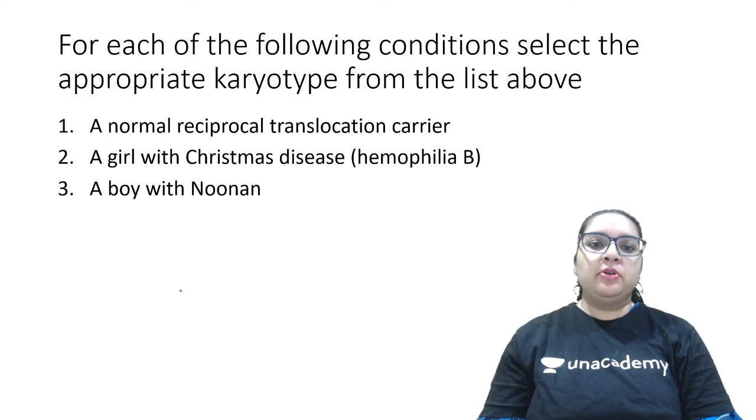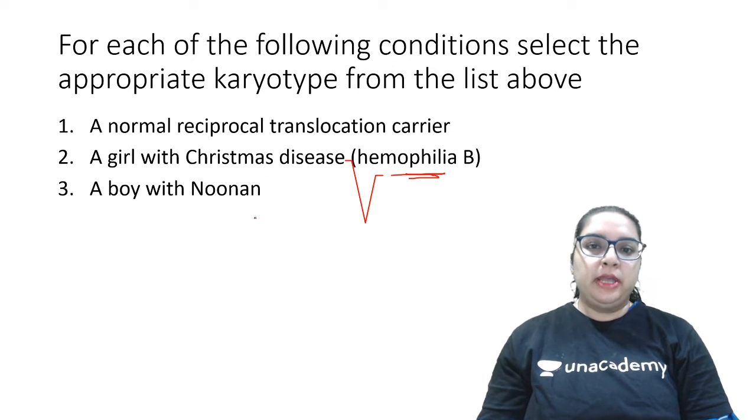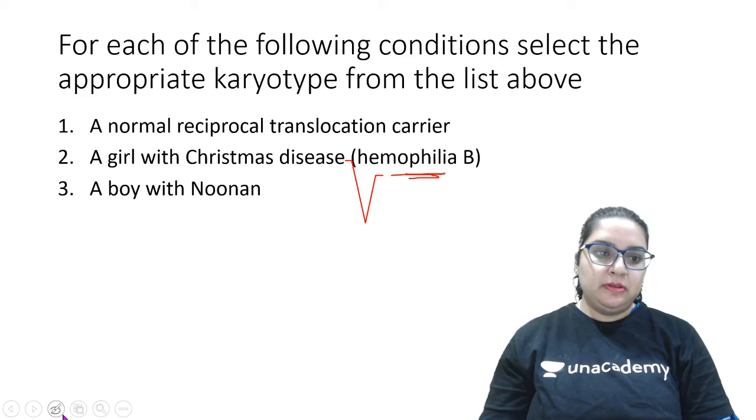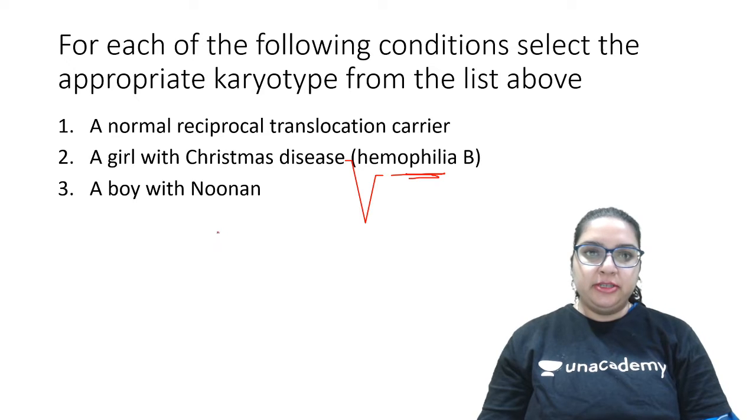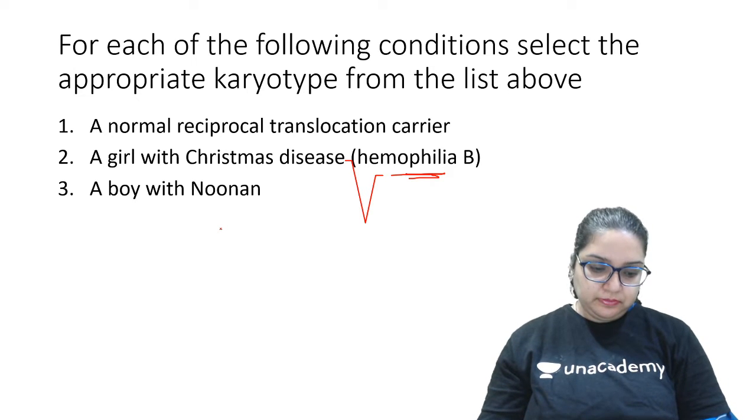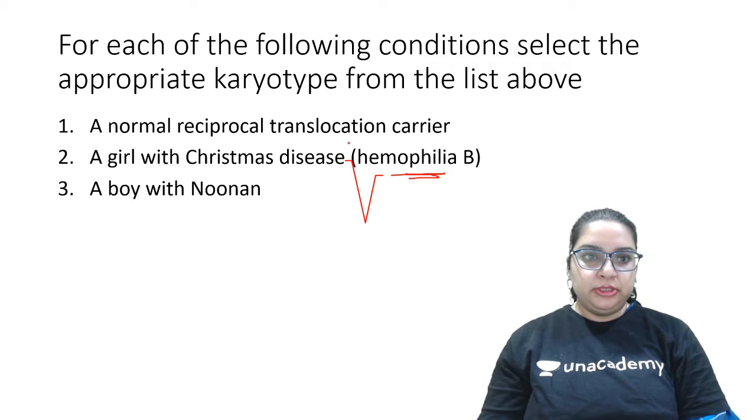So now we have a normal reciprocal translocation carrier. Then we have a girl with Christmas disease or hemophilia B. And we have a boy with Noonan syndrome. Can you try solving this? We have a normal reciprocal translocation carrier.